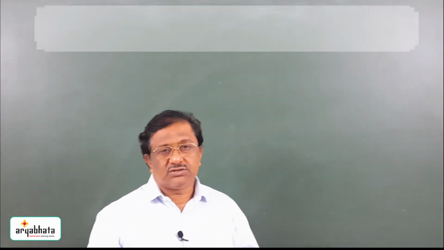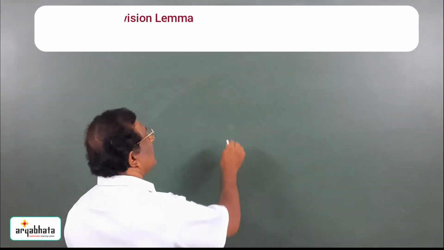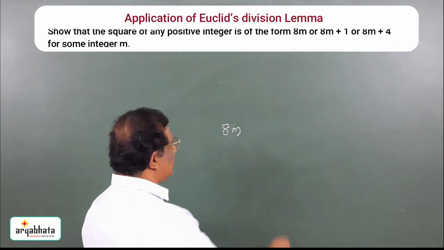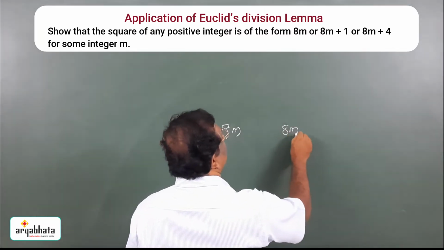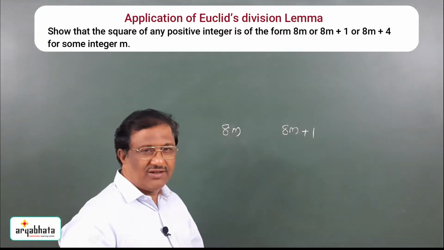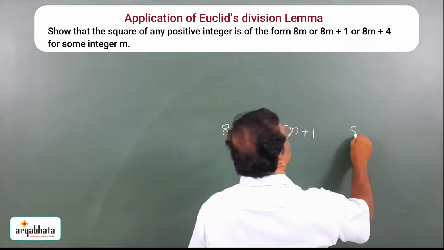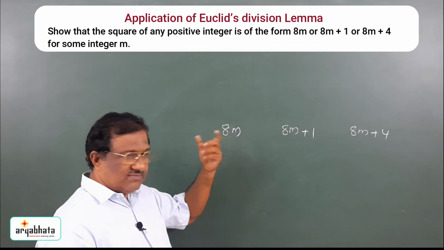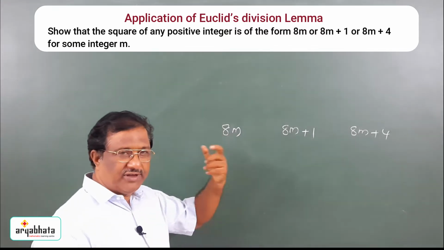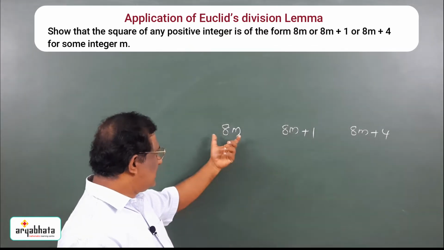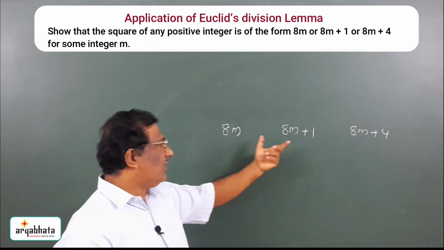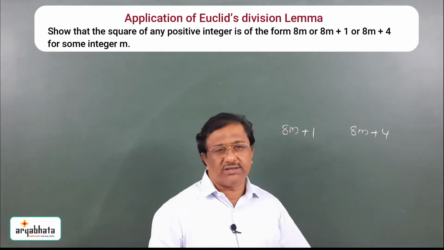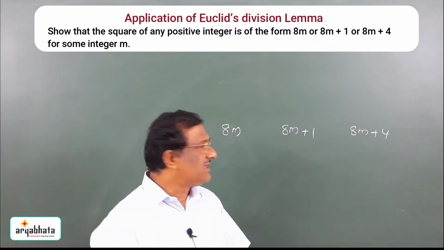Show that the square of a natural number is either a multiple of 8, or it exceeds a multiple of 8 by 1, or it exceeds a multiple of 8 by 4. So, the square of every natural number is either a multiple of 8, or it is 1 more than a multiple of 8, or it is 4 more than a multiple of 8.